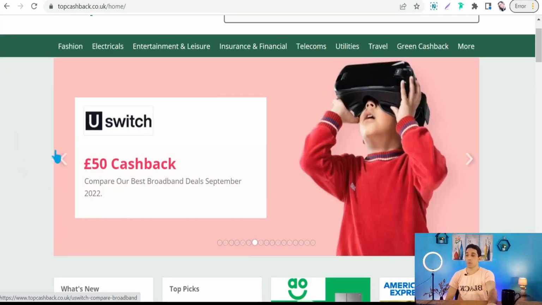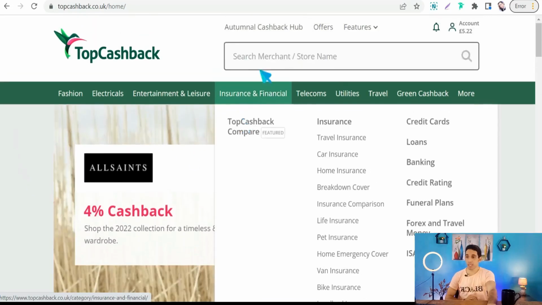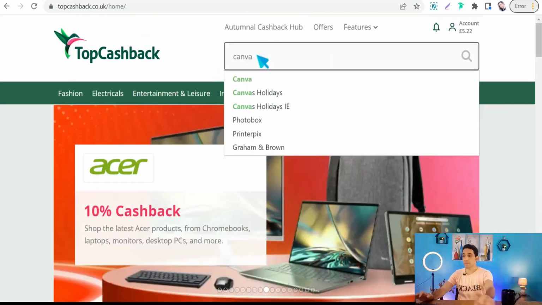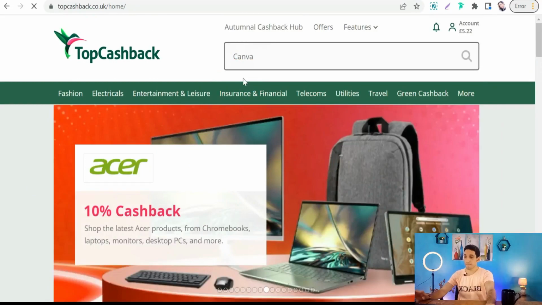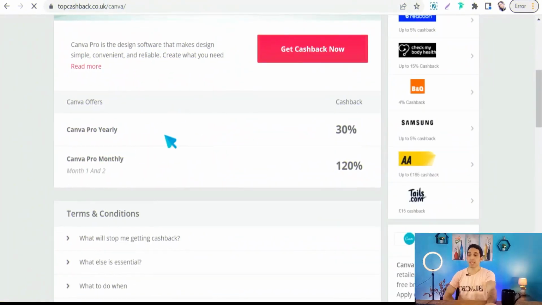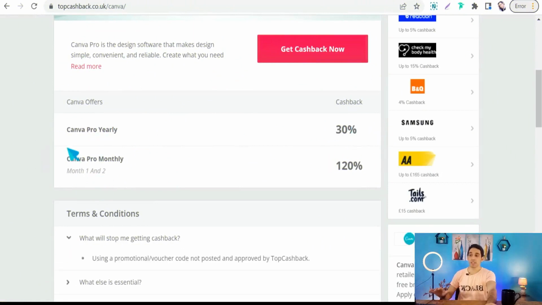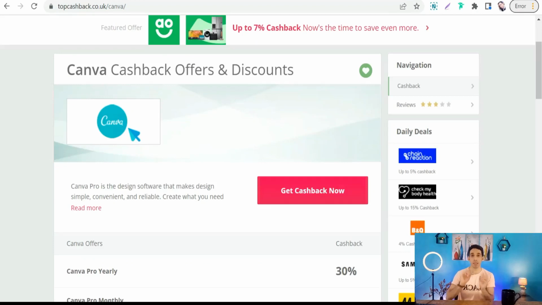For example, if we want to promote Canva.com, so we can search for Canva. As you see, this amazing cashback offers 30% for Canva Pro yearly, or Canva Pro monthly. You can get 120%. An amazing offer or amazing cashback. So here you can promote these stores and these brands and these offers.